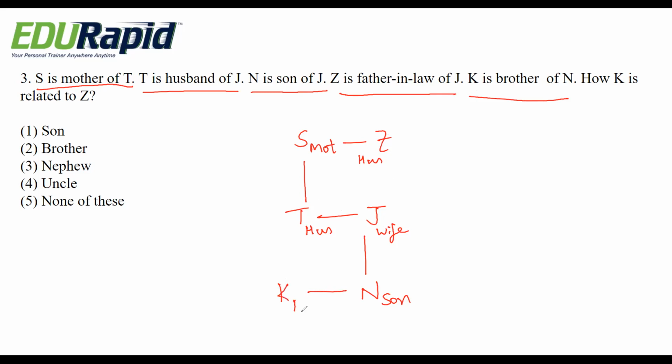K is brother of N. Then how is K related to Z? Then obviously it is grandson.